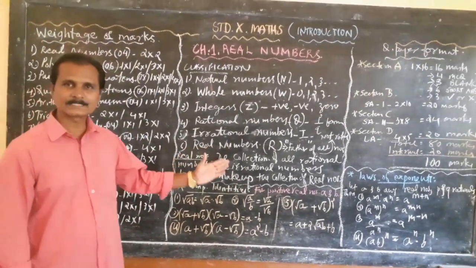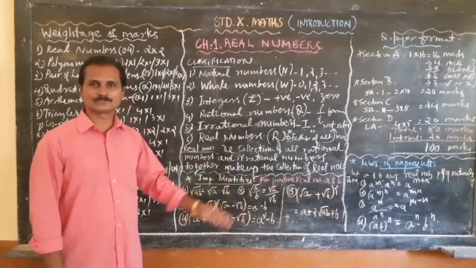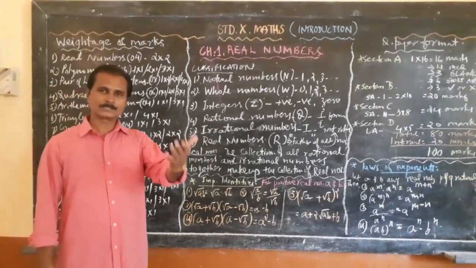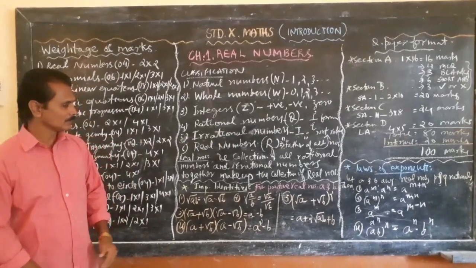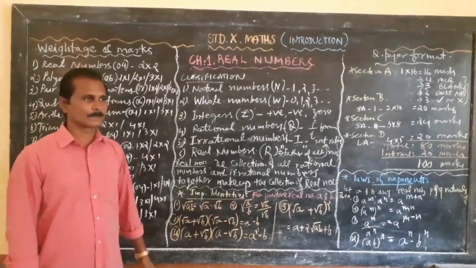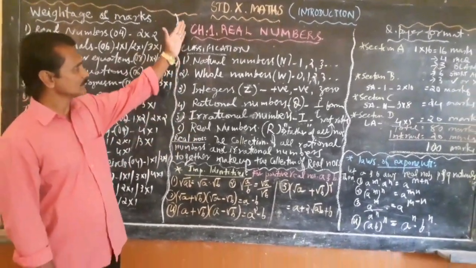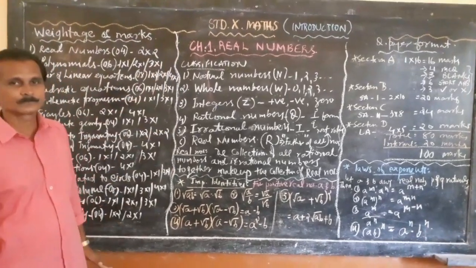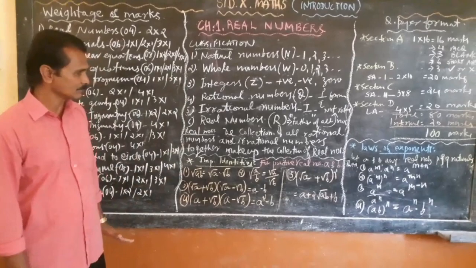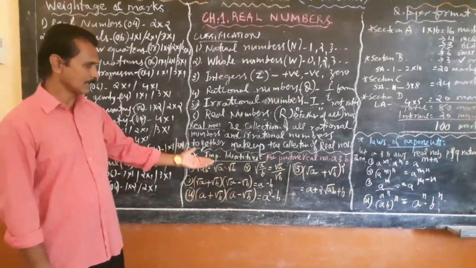You have already started writing the exercises from chapter 1, and some have already completed them. So now you can continue with the same book. This whole portion, the introductory section of real numbers, you need to write, the classification of numbers along with this definition of the real numbers.